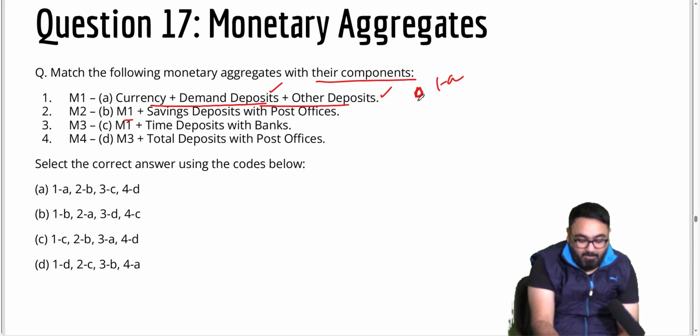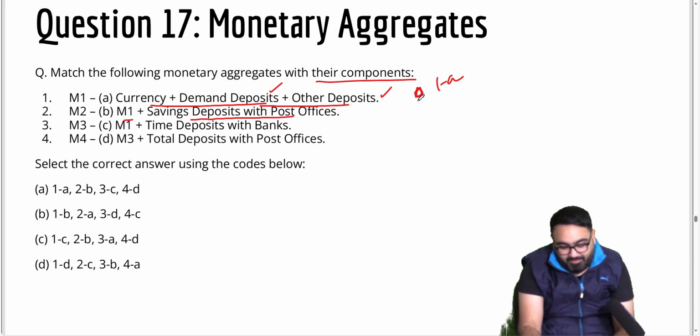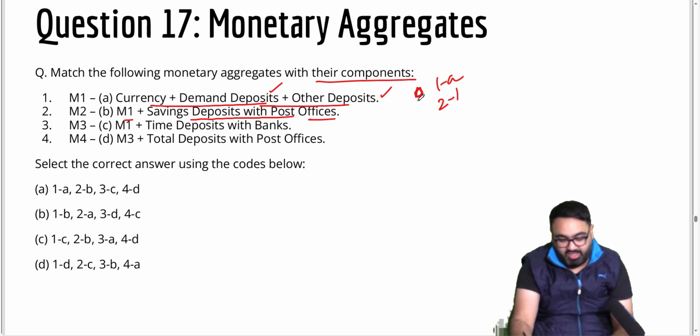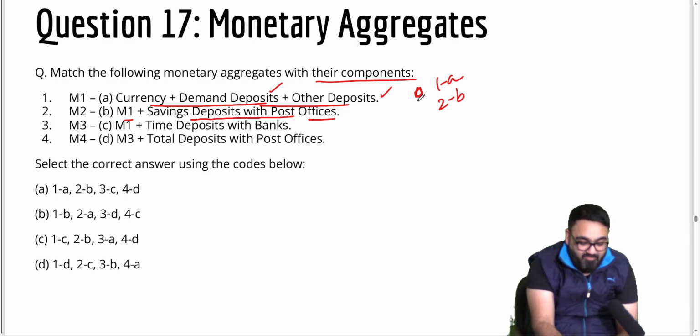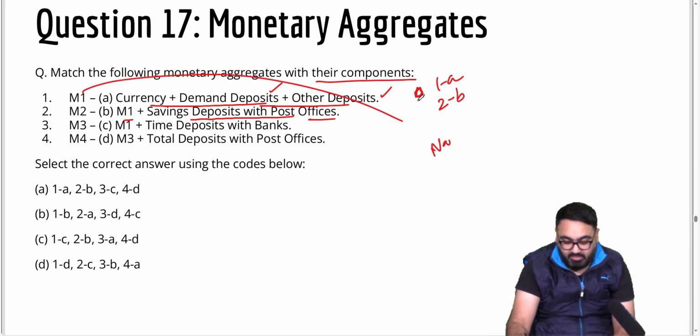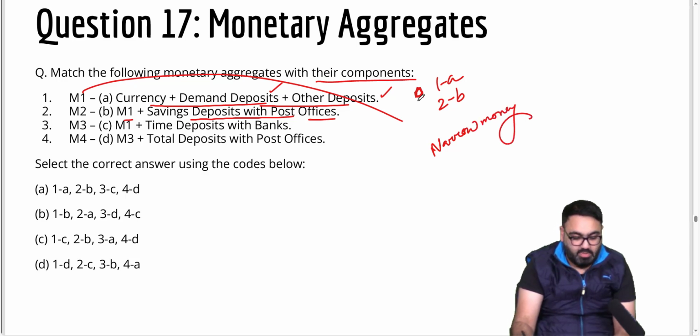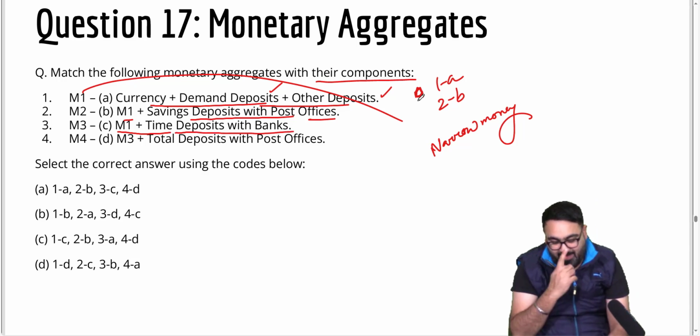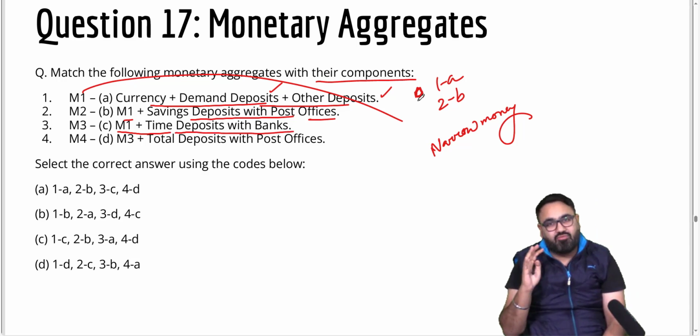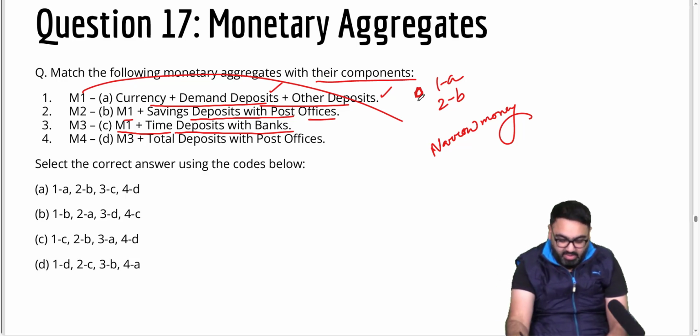M2 means M1 plus savings deposits with the post offices. This is also correct. M1 basically means narrow money. M3 means M1 plus time deposits with banks. Time deposit means the money that will be given back to you after some time, FD, etc. 3C is correct again.